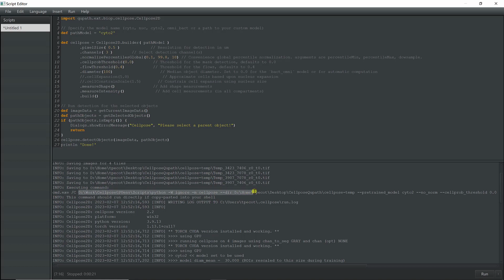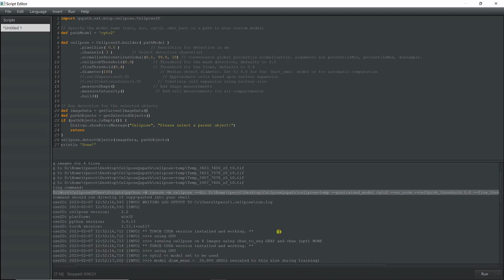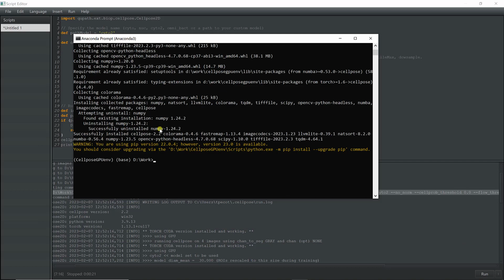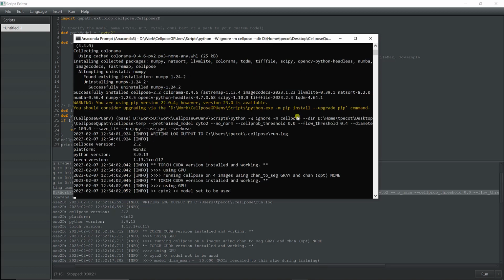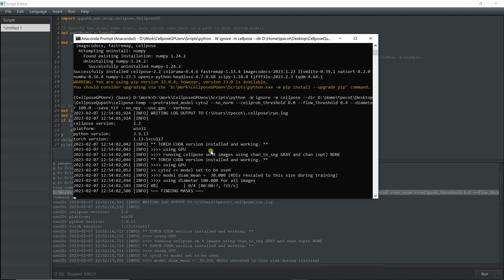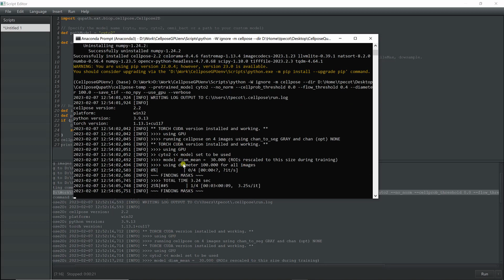So without the command .exe and /c, you just run everything there, copy and paste in your prompt. And when you do that, it's gonna run. So here it got the image, so I need to enter it, yes. So it got the image, it split it into 4 tiles, and now it's running each tile independently.